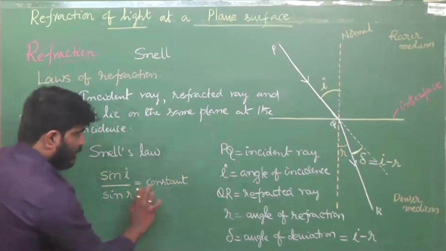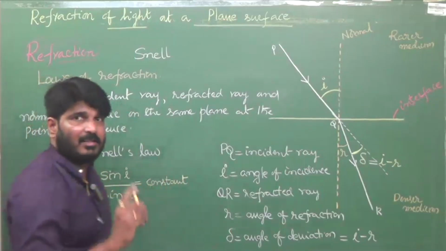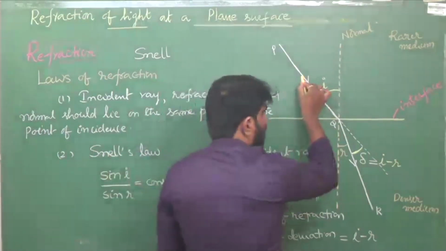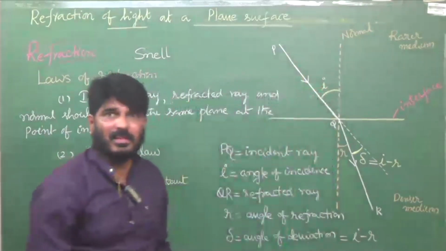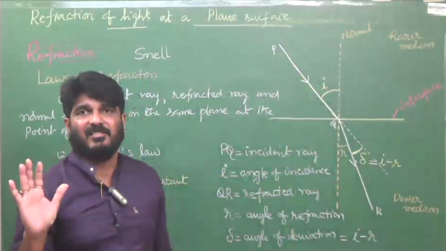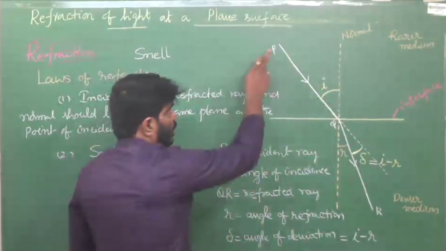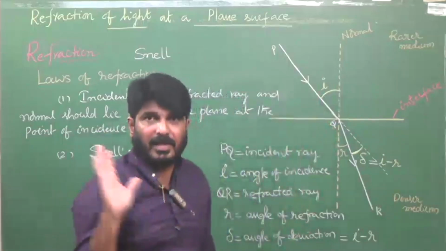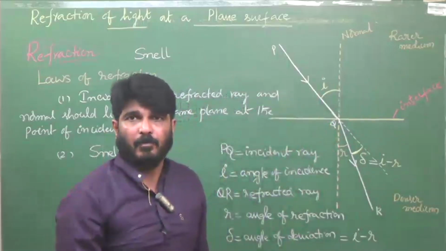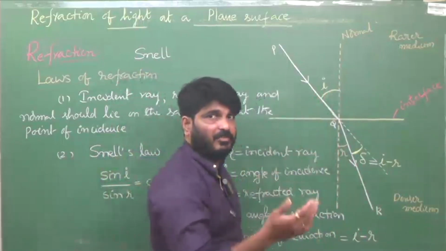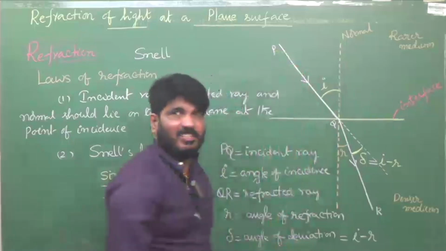But this remains constant under certain conditions. First condition, same color, the wavelength of light should not change. Remember, for example, say PQ is red color. Though you change the angle of incidence from 30 to 40, 40 to 50, the color should not change.